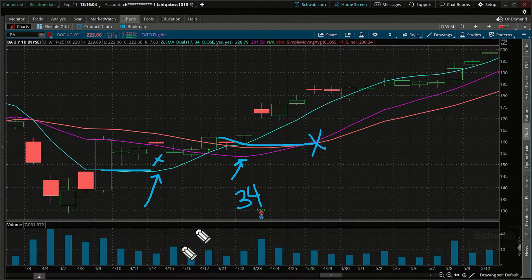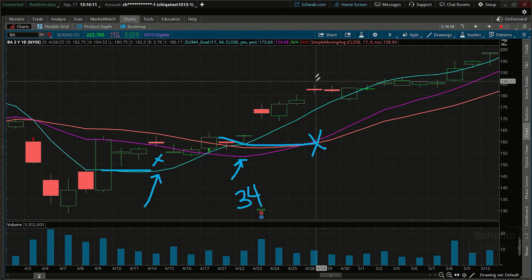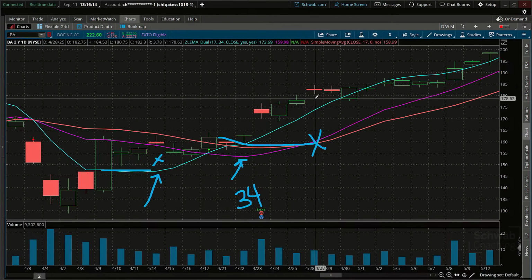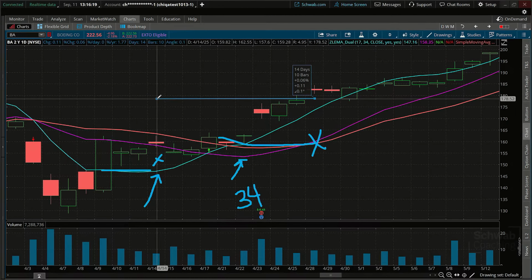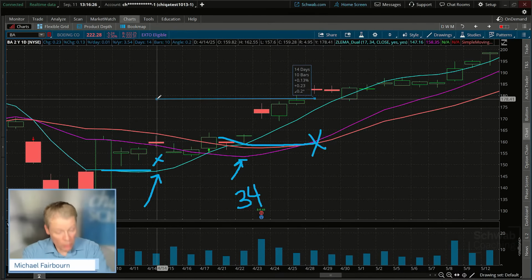So 10 EMA or 10 simple. We could look at an EMA too. You're just going to find it's going to be a lot quicker. Here we go. This is when that 10 started to shift higher. Let's pull it back again to the 17, which is 7 days longer, but that's 10 days earlier. Now earlier could be worse if it goes down.